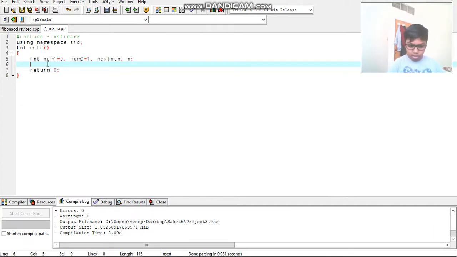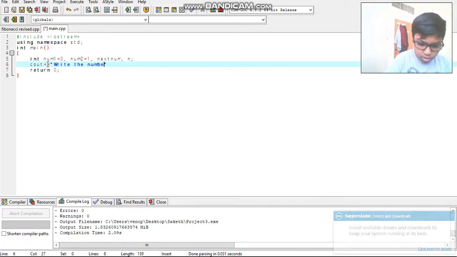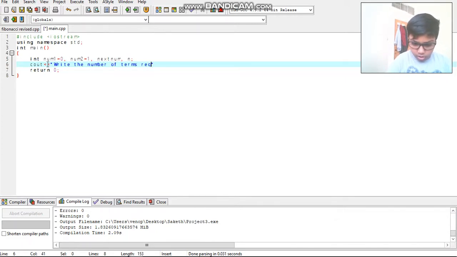So now let us start with cout. You need to give the output, or the program should be showing the output in the starting, asking you how many numbers or how many terms you want in the sequence. So give the statement, write the number of terms required, and give a colon and space.